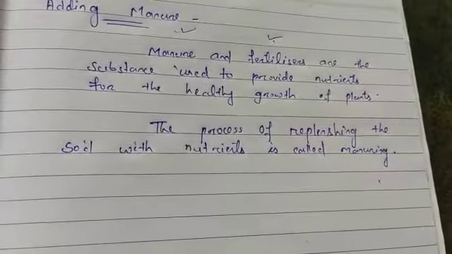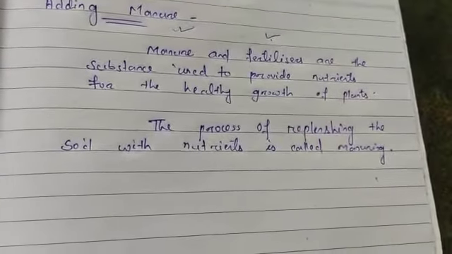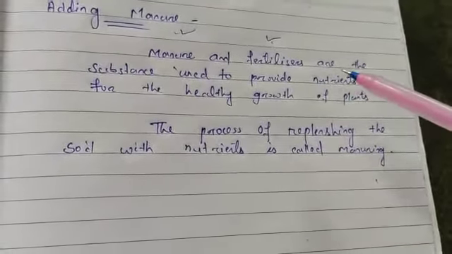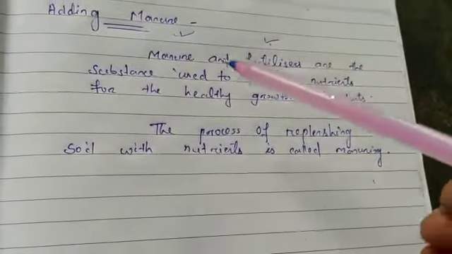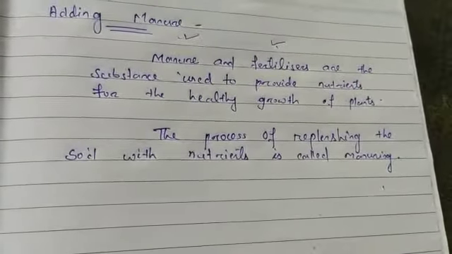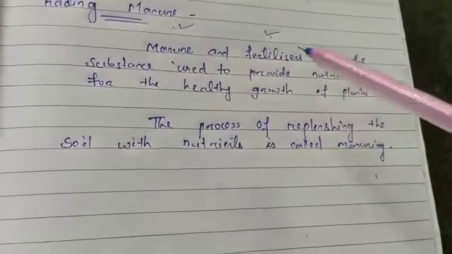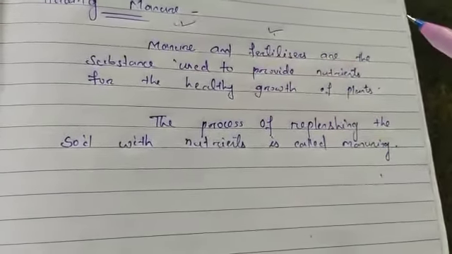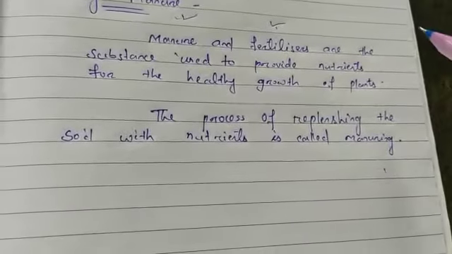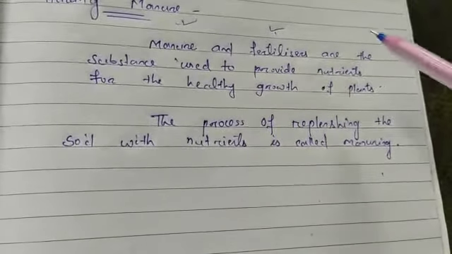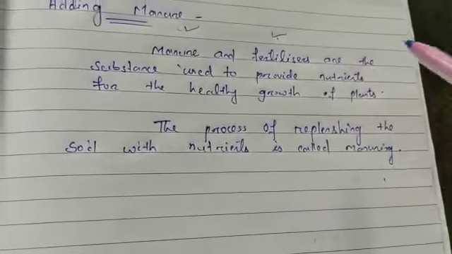For example, potash and nitrogen are fertilizers. Artificial fertilizers are there, but manures are natural substances like cow dung and bone meal. These are known as manure, and fertilizers are man-made chemical substances, that is NPK: nitrogen, potassium, phosphorus. All these things are used as fertilizers.